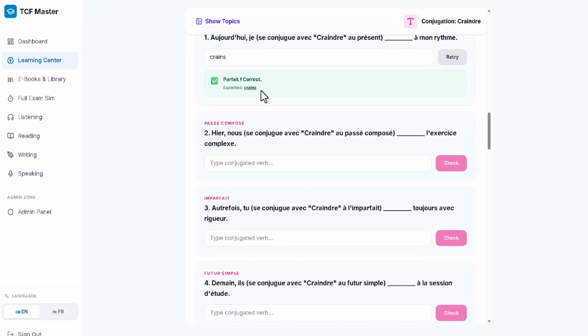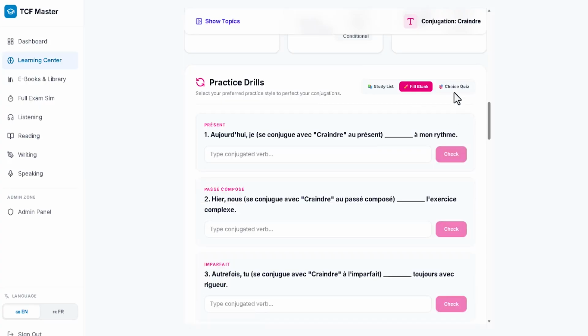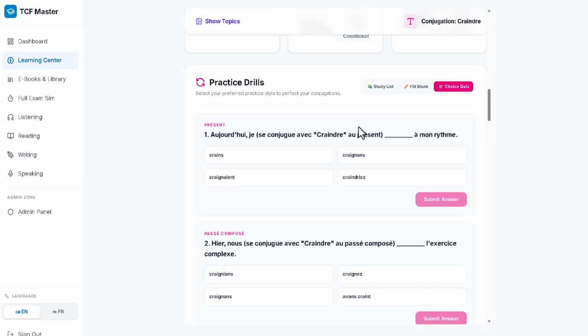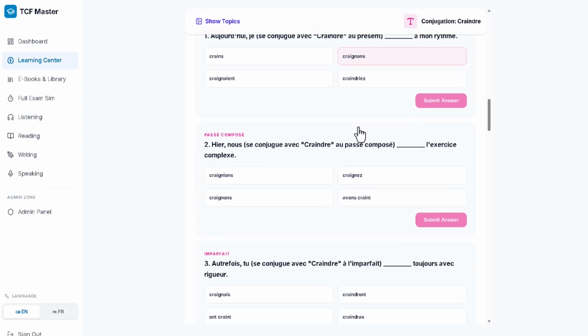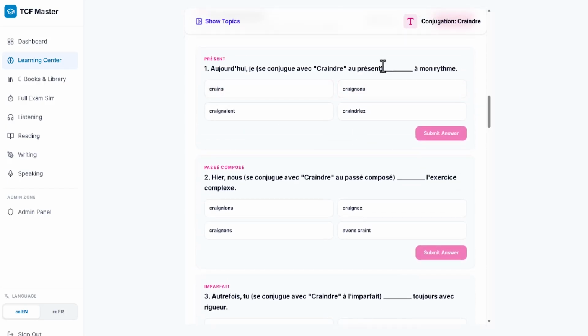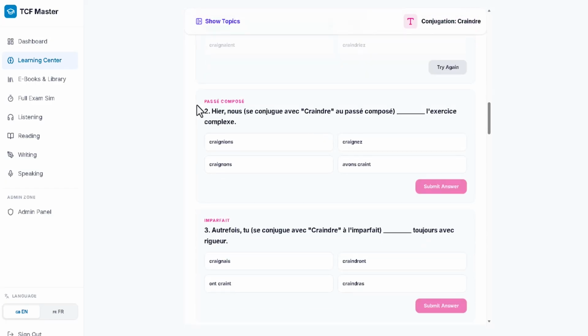So let me leave this stage and then move to the quiz. Voila. This one will be better. You can see aujourd'hui, this is what I did. Click on craindre. That's it. Check that it is correct. Then you come to hier.